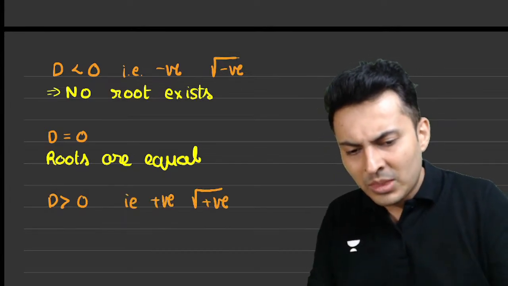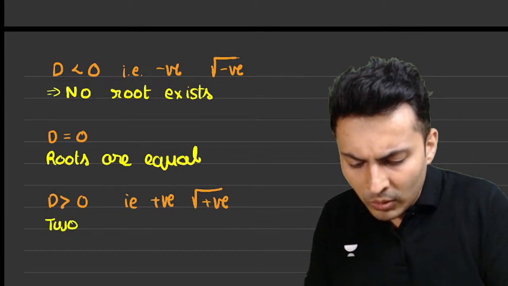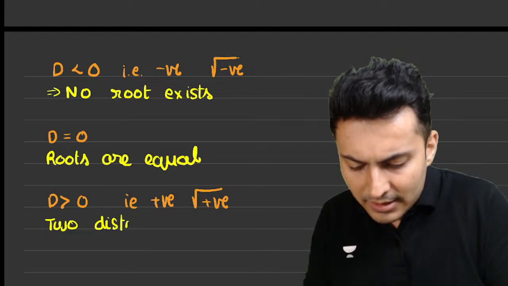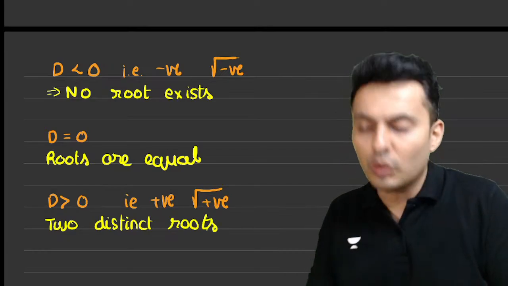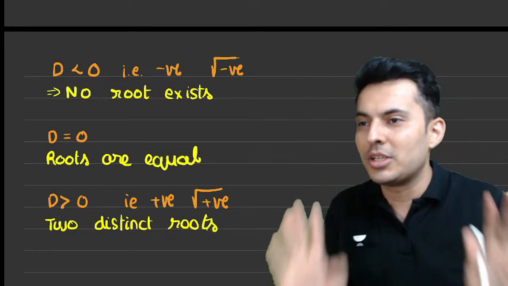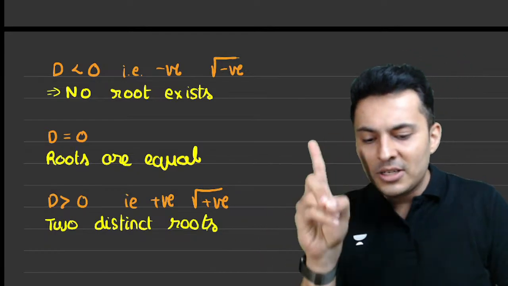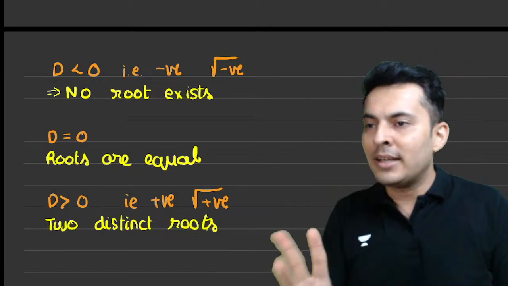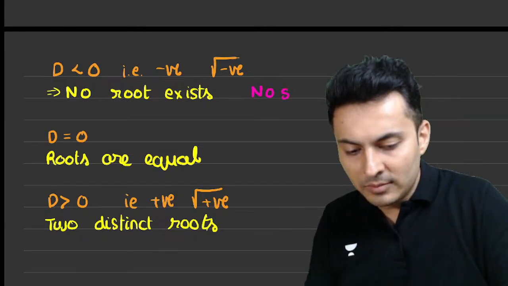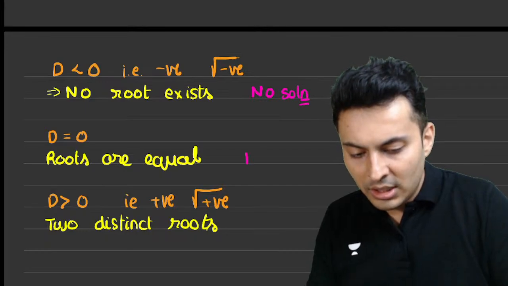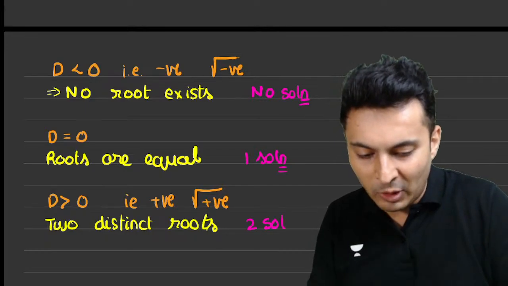And in the normal case, when the discriminant is positive, you can take the root of a positive number. Then I can say there are two distinct roots. There are two solutions to it. So either there is no solution, or there is one solution, that means roots are equal, or there are two solutions. Here there is no solution. Here there is one solution to the problem. Here there are two solutions to the problem.